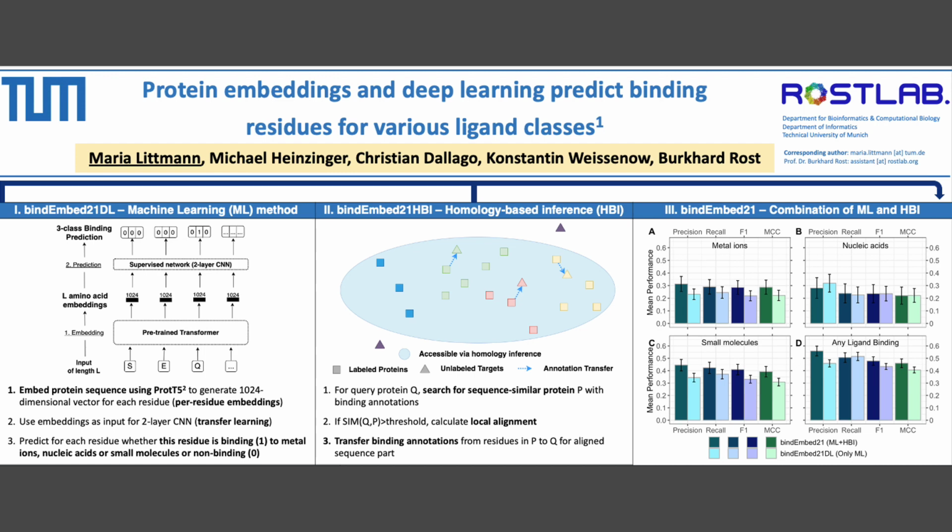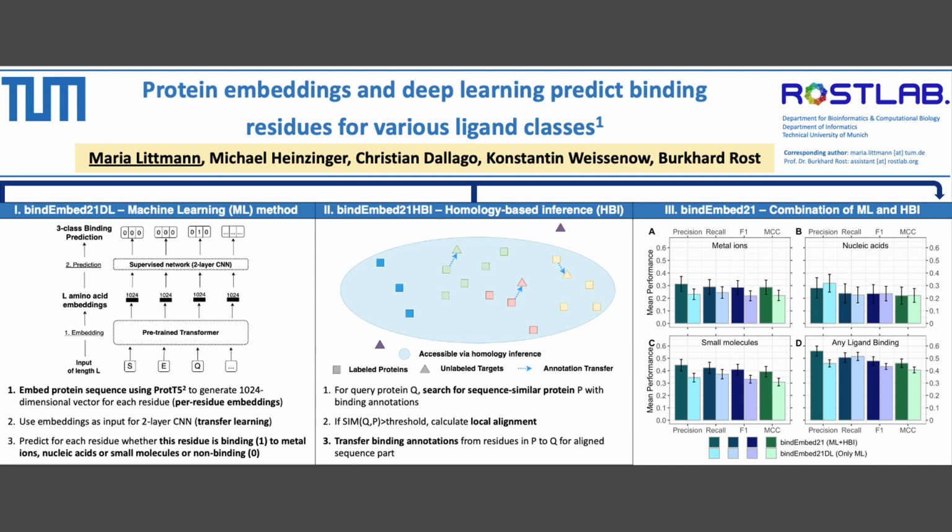Those embeddings, with 1024 dimensions, are used as an input to our machine learning model, which is a 2-layer CNN that then predicts whether a residue is binding to metal ions, small molecules, or nucleic acids. The second component of BindEmbed21 is using homology-based inference to infer binding residues from a sequence-similar protein with annotations to our query protein without known annotations.